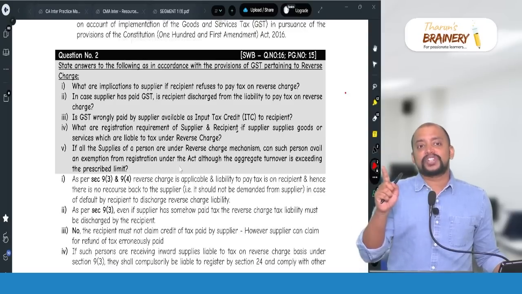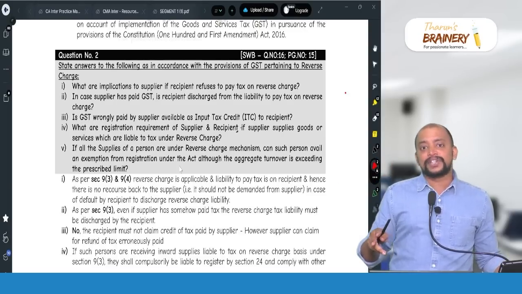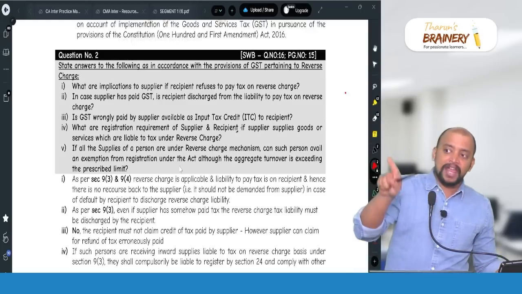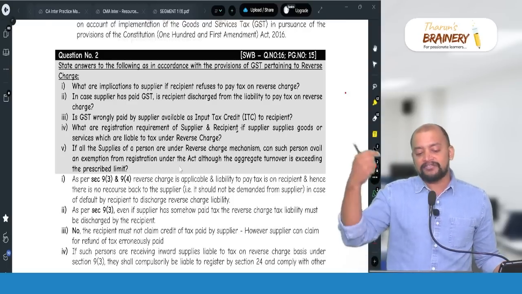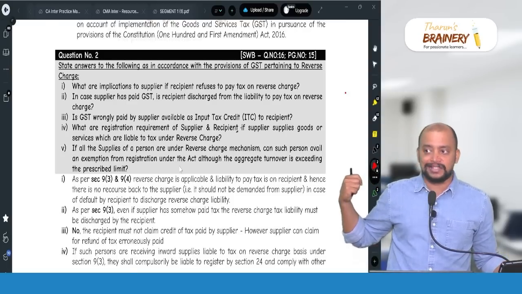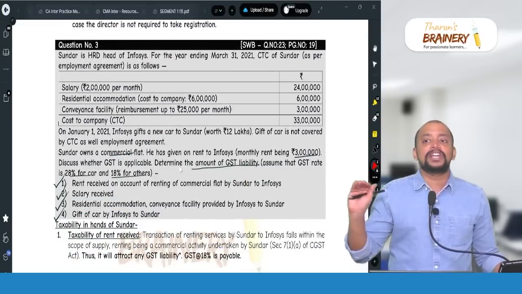So the 10 marks question will be GST, and the 4 marks question will be customs. If they are asking GST questions, then it will be two 5 marks questions on GST and one 4 marks question. So in that 5 marks question on GST, they can ask this. If it is a 10 marks question on GST, it will be purely computation based.